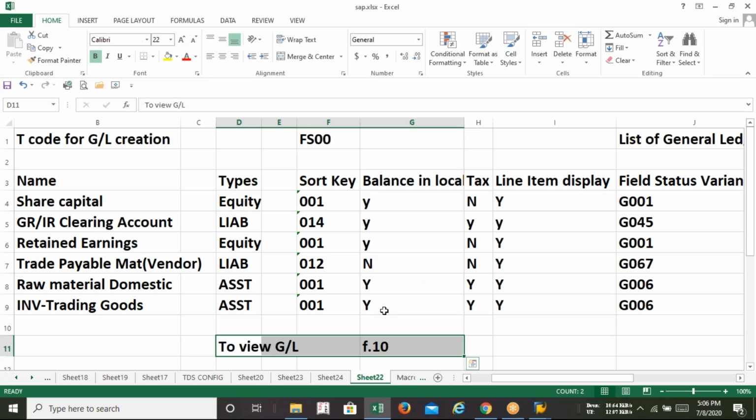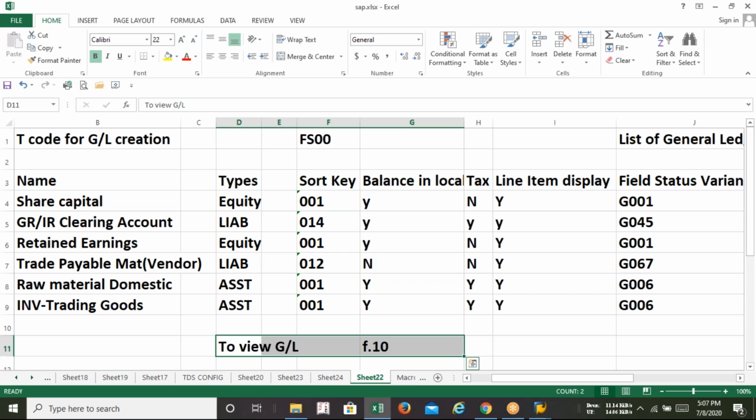Sir, your homework will be this. You have to create all these GLs with the same name, same short key. Just go through the video and try to create them on your own. If it is okay, then it's all right. And if you are getting stuck in a situation, definitely we'll sort it out. But first, you have to try it on your own.